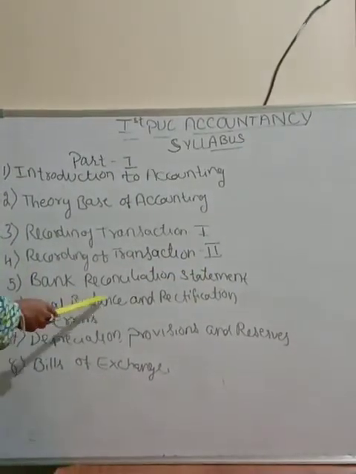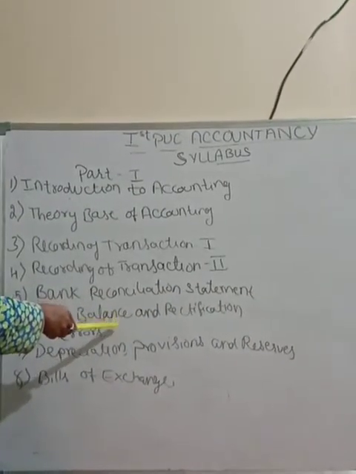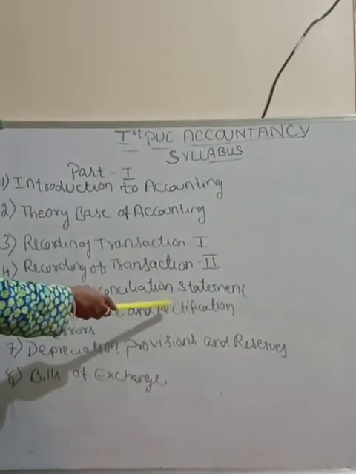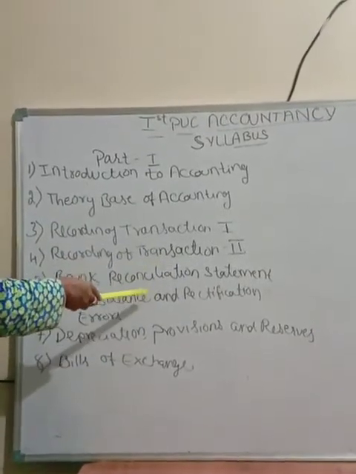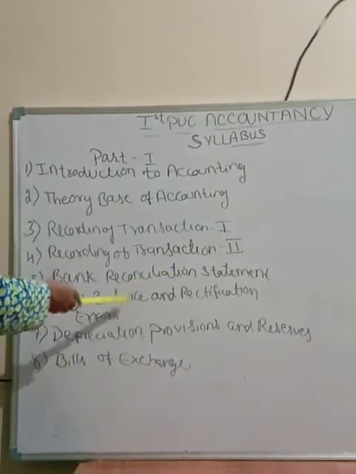Sixth chapter, trial balance and rectification of errors. Here we are going to first prepare the trial balance. After the trial balance, we are going to do rectification. There will be some errors, and we have to rectify those errors. That is, correction will be done.